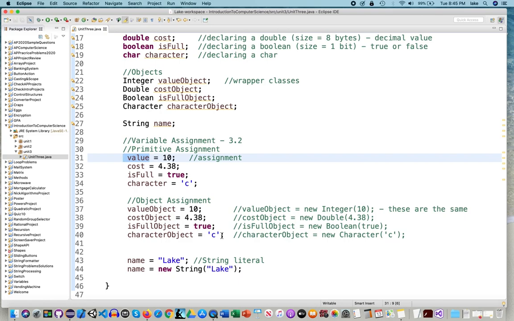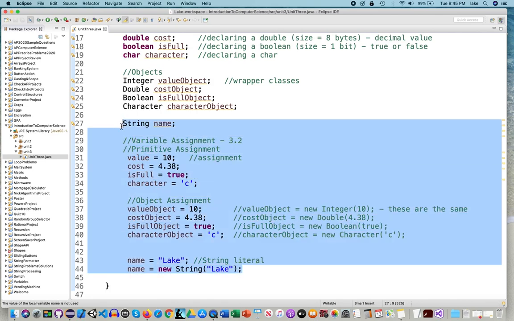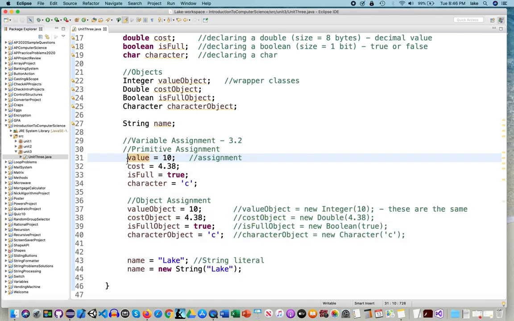Okay, how do I go from this particular type to the other type? Because I want to do it in my app. It's important. That also exists, and that will be covered in 3.3. So for now, for the assignment, make sure that you're assigning the right type to the right variable, and you should be fine. That brings us to the end of 3.2.